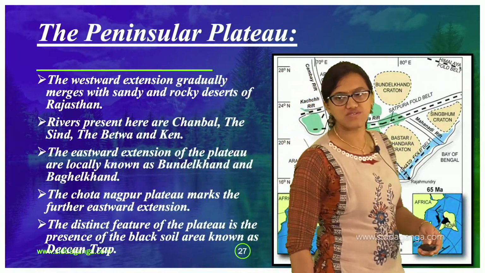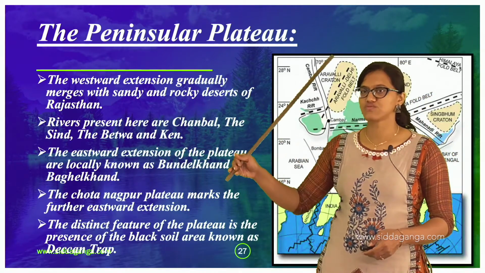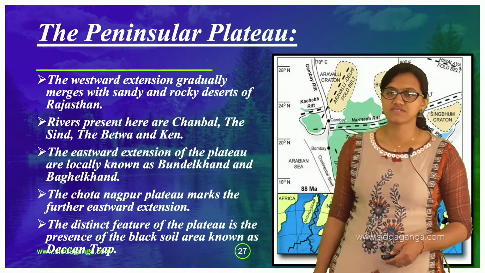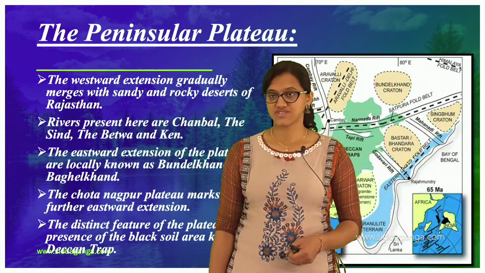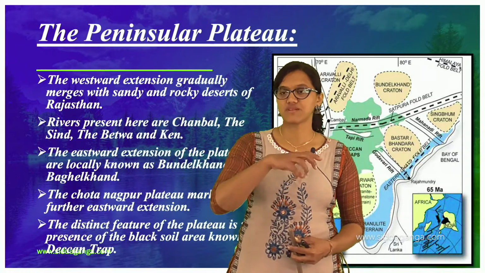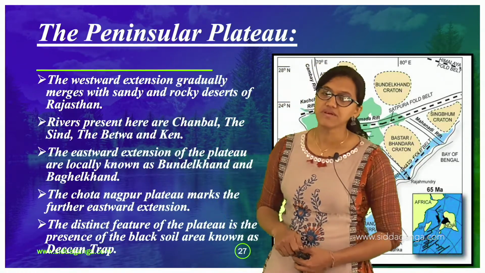The Chota Nagpur Plateau marks the further eastward extension. So the Peninsular Plateau goes towards the eastward extension with the Chota Nagpur Plateau there.